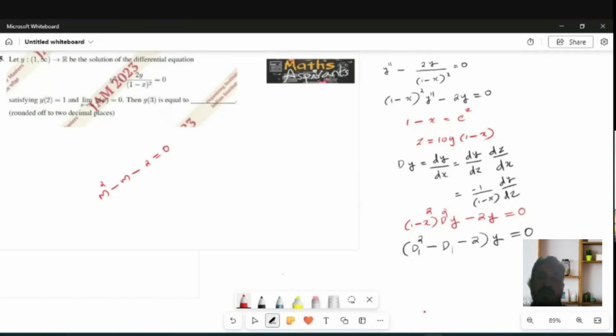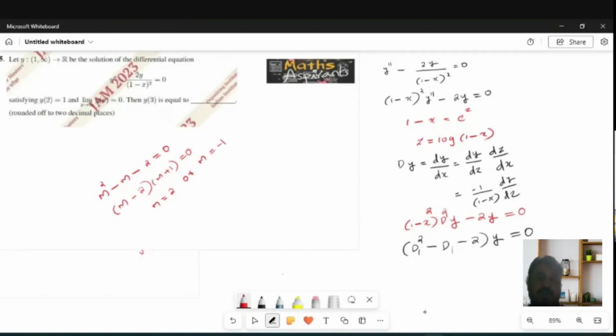So I need to factorize. For a product of minus 2 and a sum of minus 1, m minus 2 into m plus 1 equal to 0, which implies m equal to 2 or m equal to minus 1.